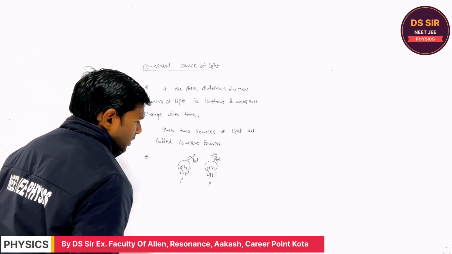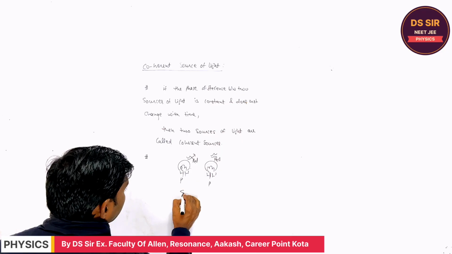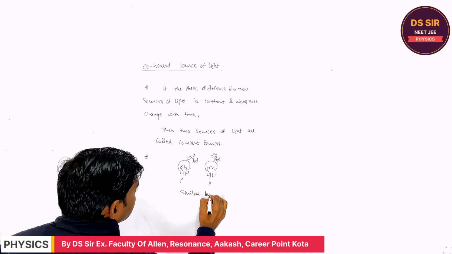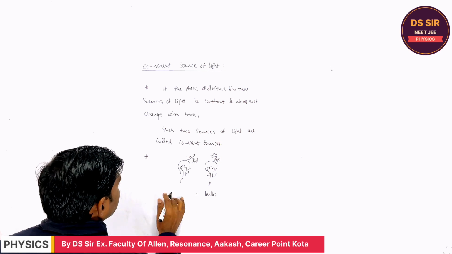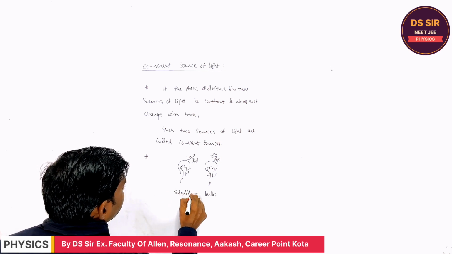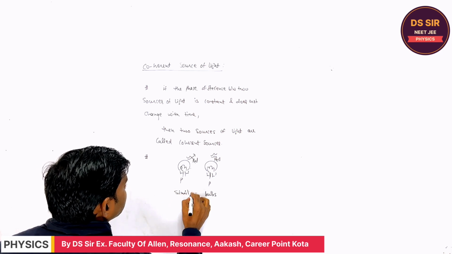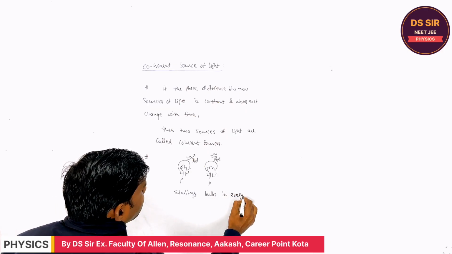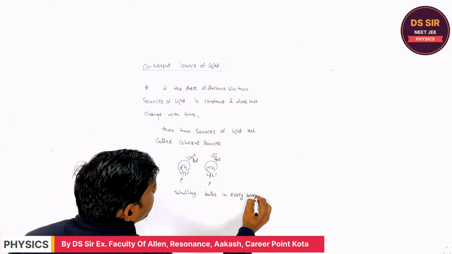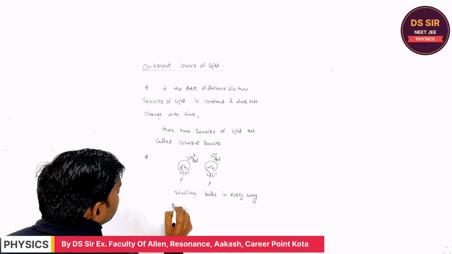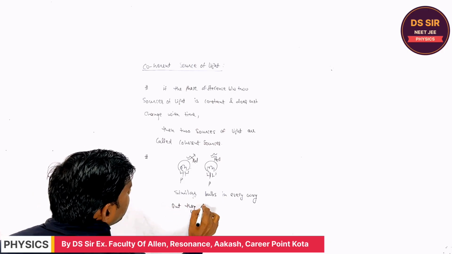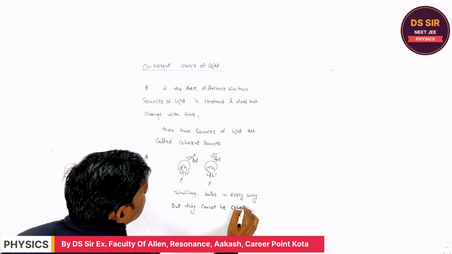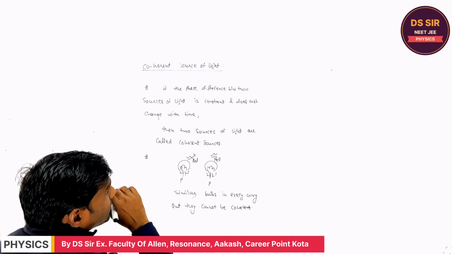Similar bulbs in every way. But they cannot be coherent, right? They cannot be coherent. Is it clear or not?